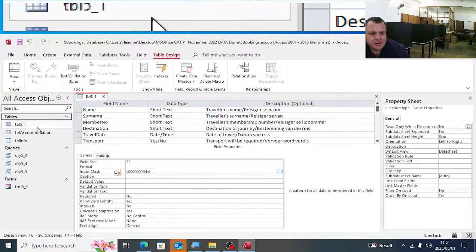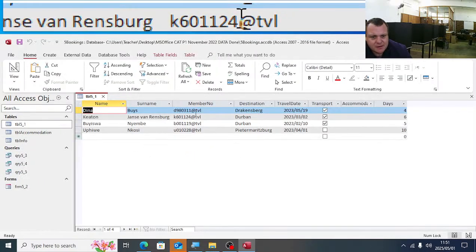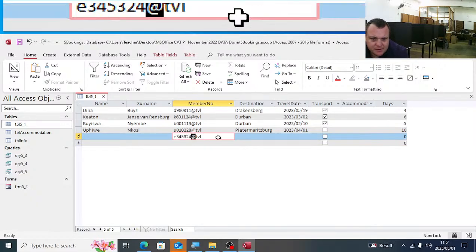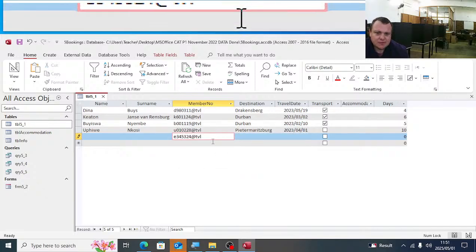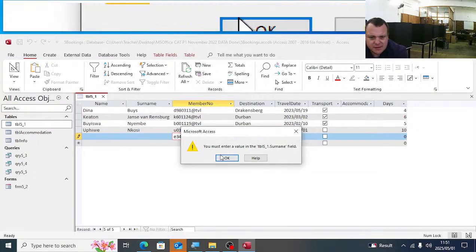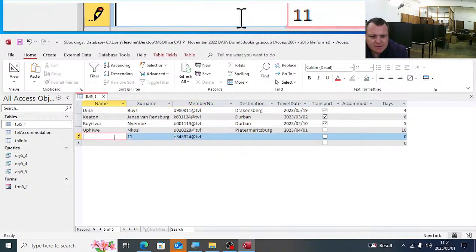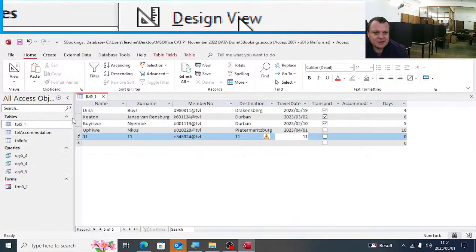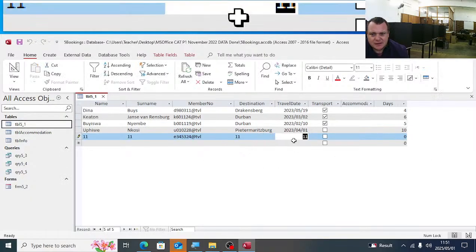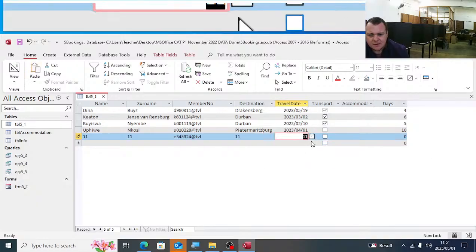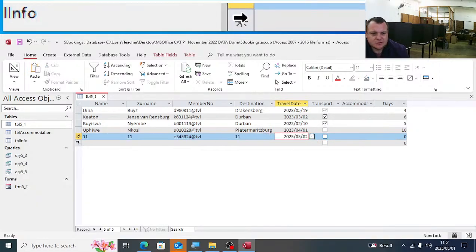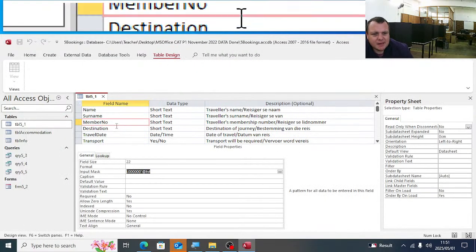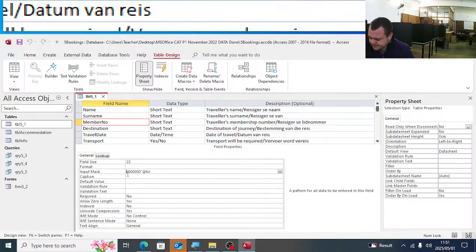So let's just check quickly. If we run it in the member number field, we have 1 letter followed by digits @tvl. I'm just going to add data there so we can test it. And the one thing that I've missed, guys, is that it must be a lowercase letter. So I'm going to click here somewhere. Membership number, it must be lowercase, so I'm going to put a smaller than sign before.